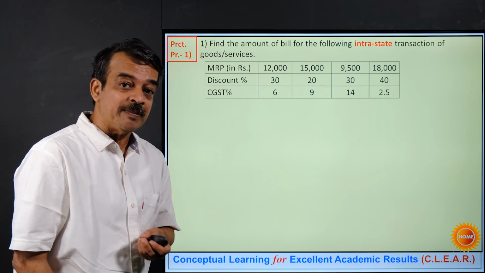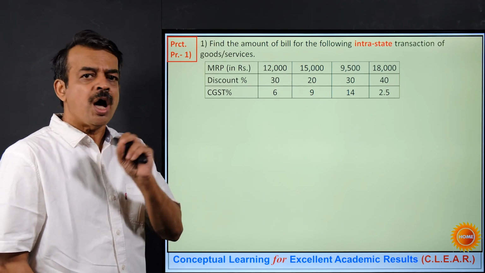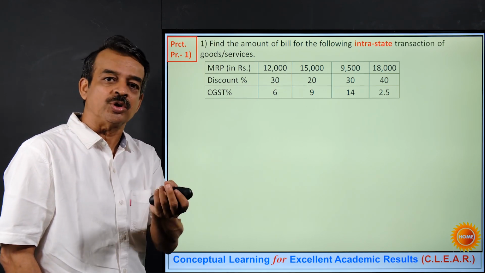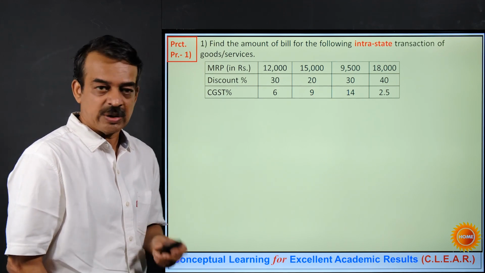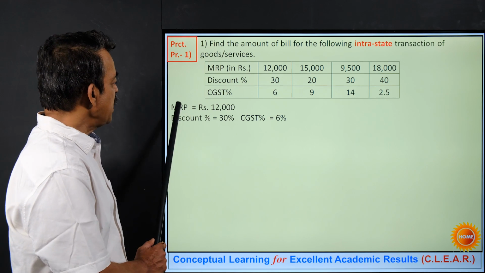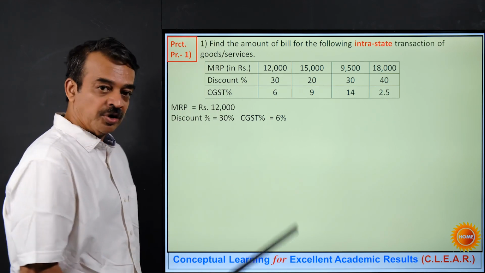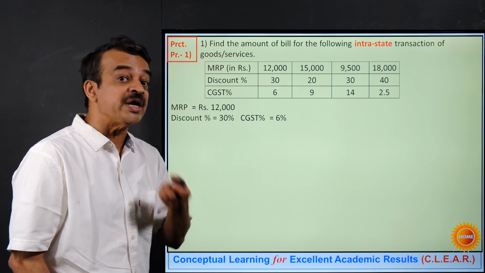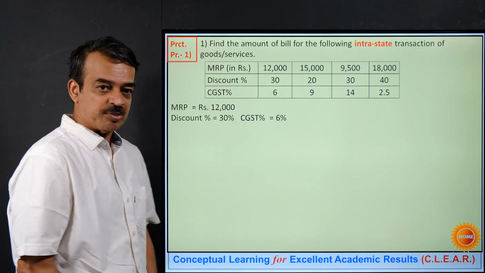How will I get selling price? It will be MRP minus discount. If there is no discount, then the selling price will be considered equal to the marked price. Okay, so let us begin with this. MRP is 12,000. Discount is at the rate of 30%. Who's 30%? MRP is 30%. And rate of CGST is 6%.